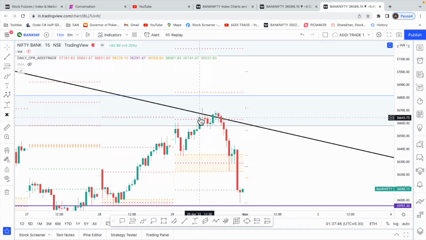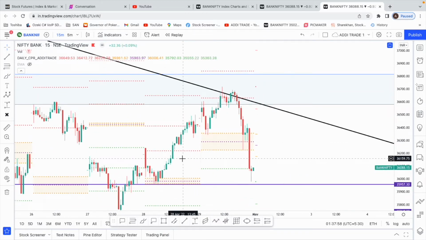And if you see the R1 in this candle, it looked like it was going to break, but when you see the follow-up, we never stayed above R1, right? We were continuously coming down, and even based on this Elliott wave, I was expecting a fall here. My target for the fall was definitely the CPR or this level of 36,300.